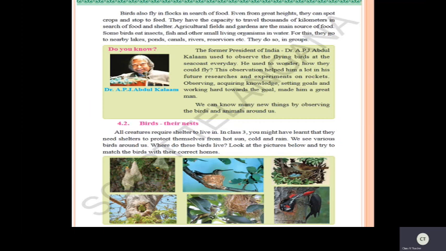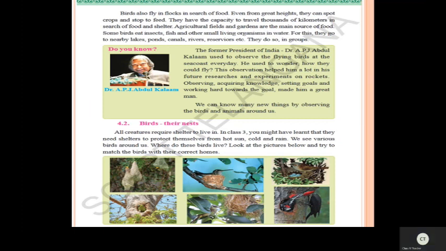Some birds eat insects, fish, and other small living organisms in water. Have you ever seen the birds catching the fish? Yes. Some birds eat insects also. Have you ever seen that? Yes. Now see these things, that for this they go to nearby lakes, ponds, canals, rivers, reservoirs, etc. Yes, children. In search of fishes, they'll be going to nearby lakes, ponds, canals, rivers, and also reservoirs.